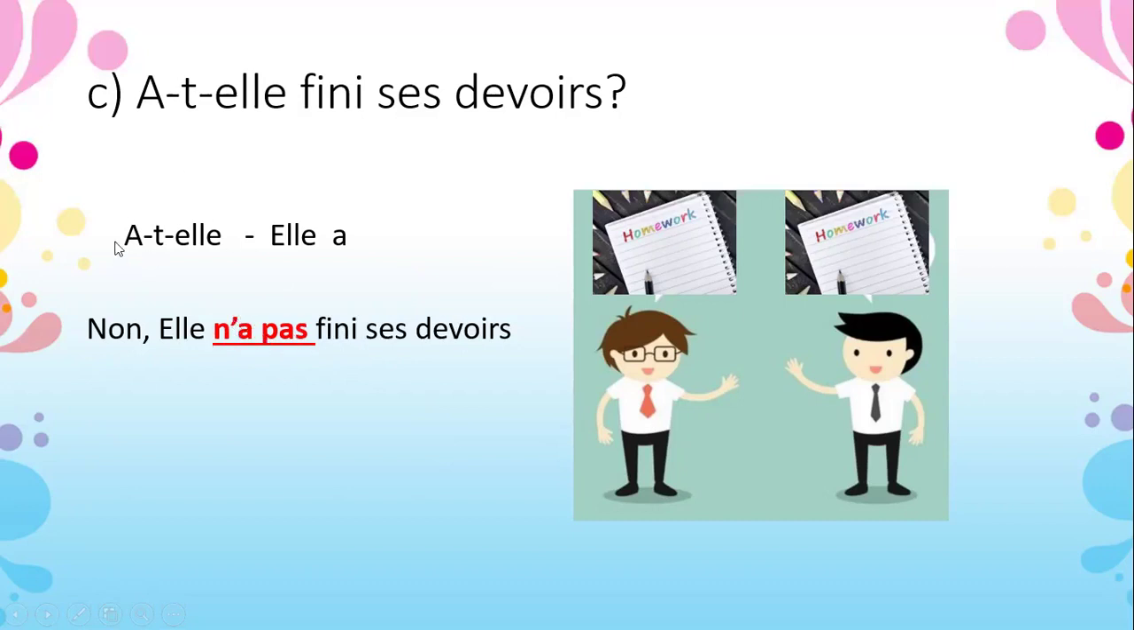Once again, I repeat. A-t-elle means the inversion form. When you change to normal form, subject plus verb, it will be elle a, not a-t-elle. The T is used for the vowel rule, so don't confuse this. When you write the negative statement, you write: elle n'a pas fini ses devoirs.